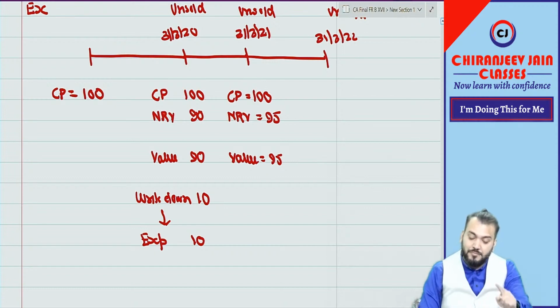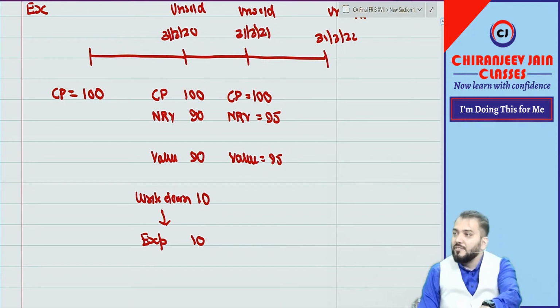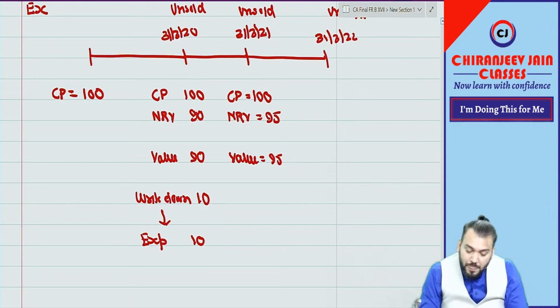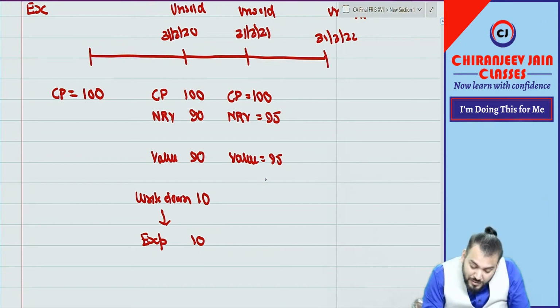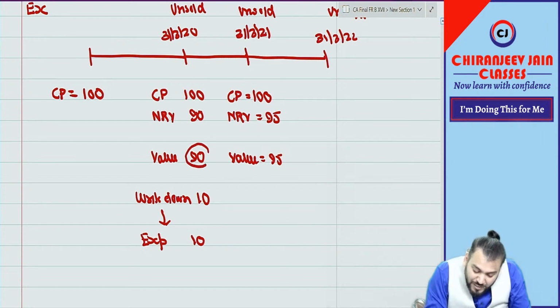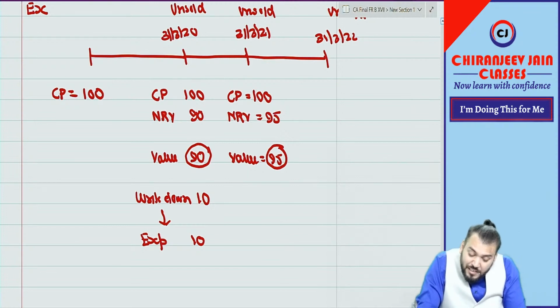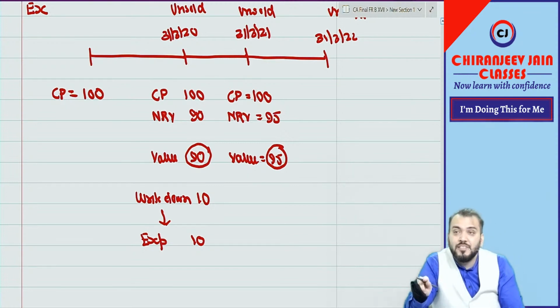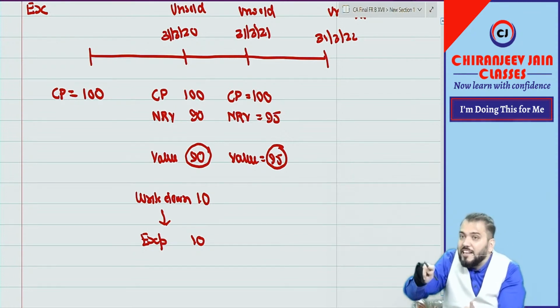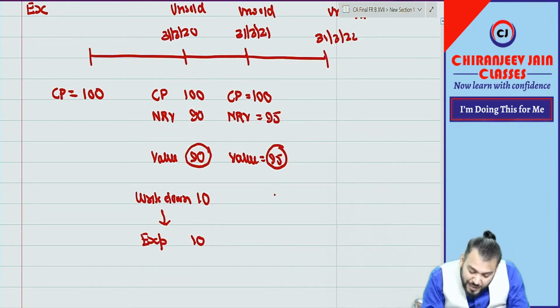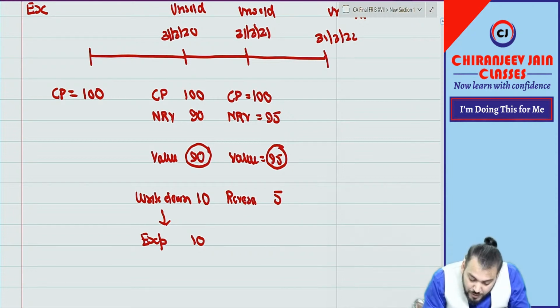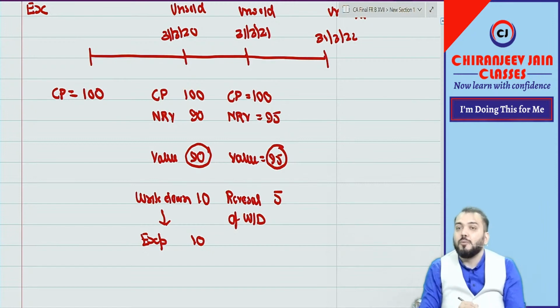Value 95. Correct? Now tell me, in this case, when we are comparing, the last carrying amount was 90 and now it becomes 95. So actually it has increased by 5 rupees. Carrying amount has now increased from 90 to 95. So this 5 is known as reversal of write down.